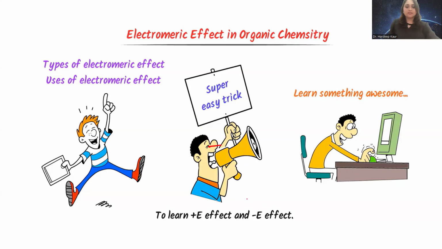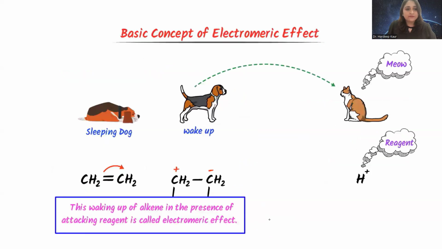In a very easy sense, you can see here I have written plus E and minus E. To understand what the electromeric effect is, you have to see this basic concept, in which you can see this sleeping dog. This sleeping dog will wake up when some cat says meow. That means this cat is the attacking reagent. When it says meow, the dog wakes up. But if there is no attacking reagent, then the dog will continue sleeping as it was.